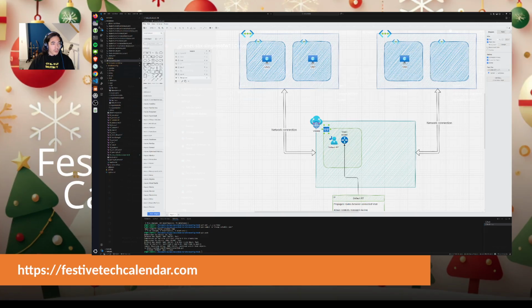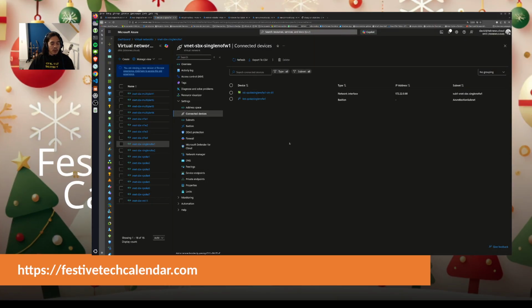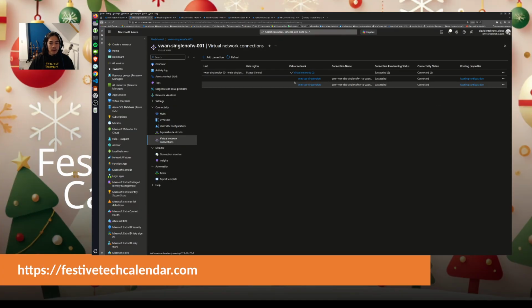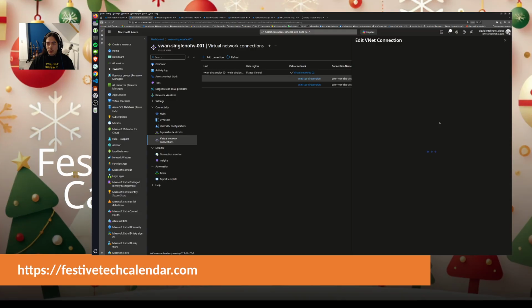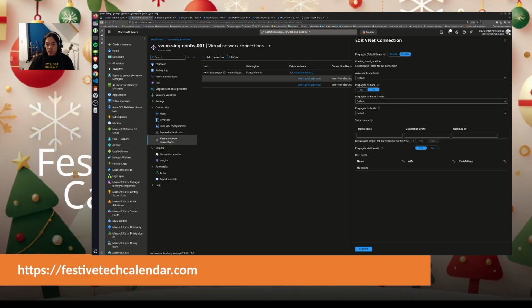Okay, so again on our console we have two network connections. We can check the configuration. This is a very simple configuration. We just kept everything by default at this point. When we create a network connection, we select which table we want to associate, whether we want to propagate the route to this route table, and also some configuration with labels.